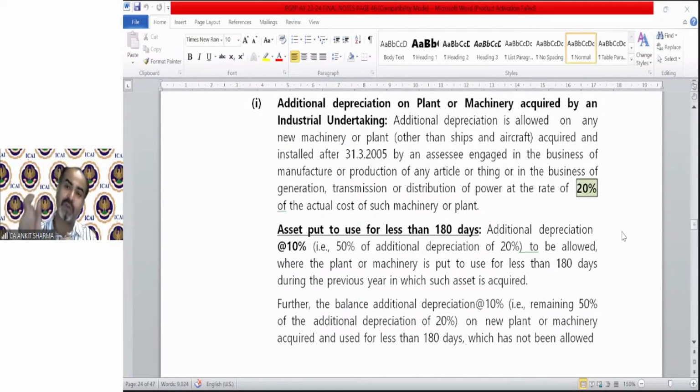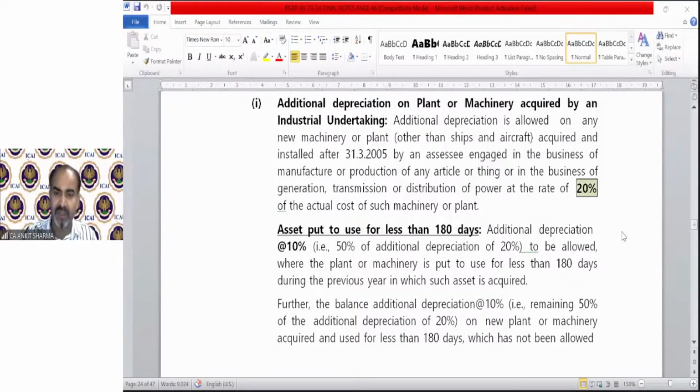And if it is used for less than 180 days, then you are going to claim 7.5% as normal depreciation and 10% as additional depreciation. So if machinery is used for less than 180 days, then we know that 50% of normal depreciation is going to apply.